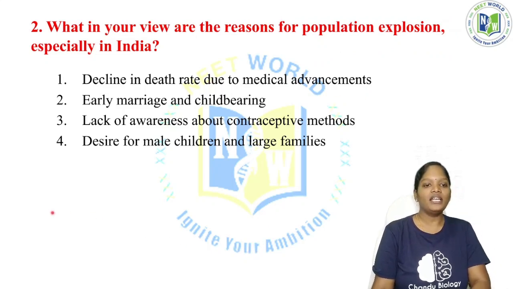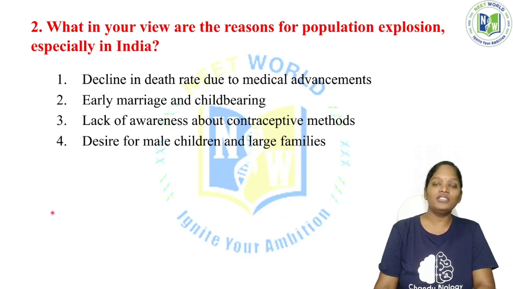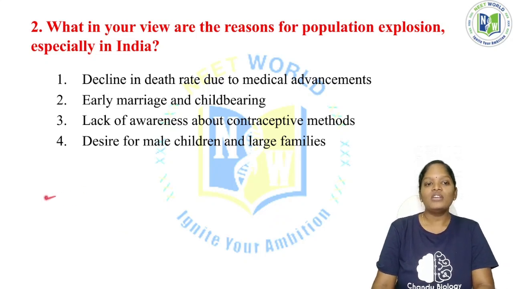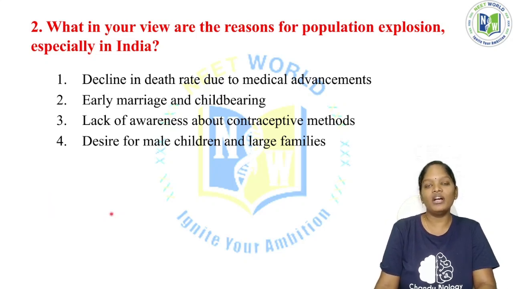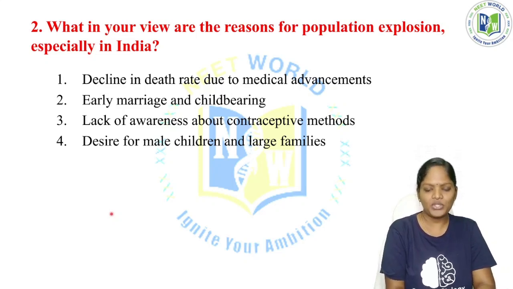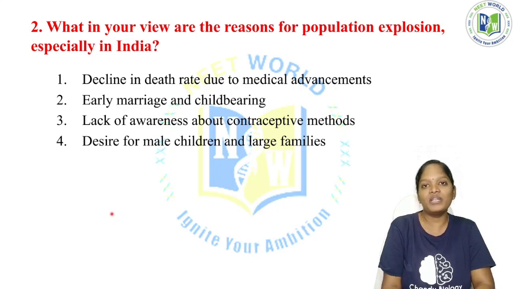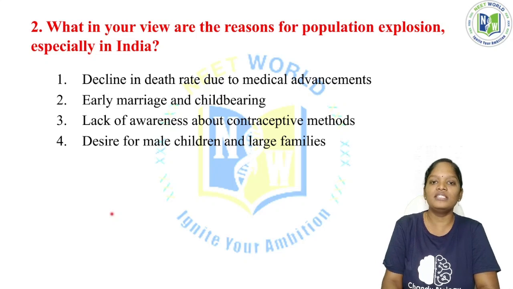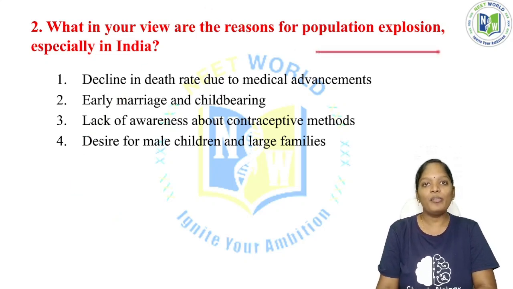See, earlier, our great grandfathers' period, one couple would have 10 to 15 children. So they preferred to have more children. Why? Because at that time many children would die due to infection. Nowadays we have many medical advancements. Due to these medical advancements we can increase the life expectancy of a person, and this is the reason for the population explosion.